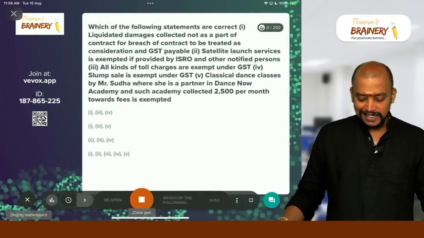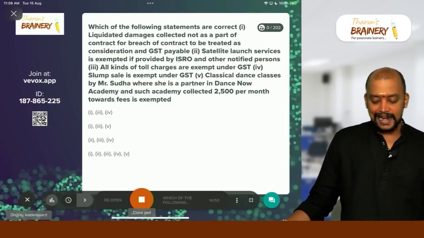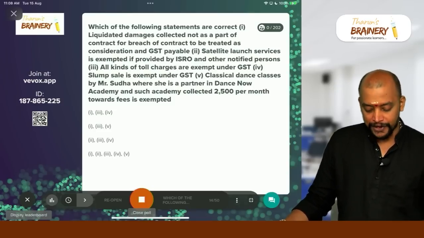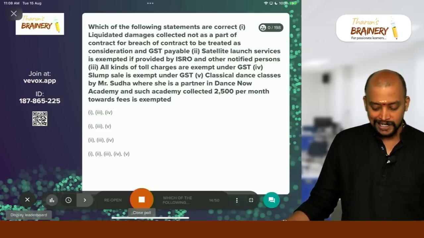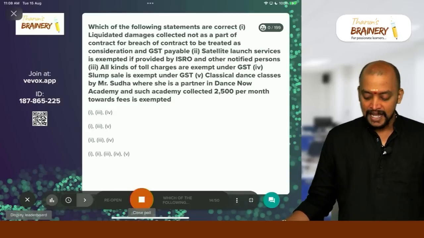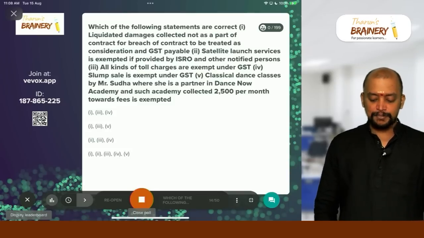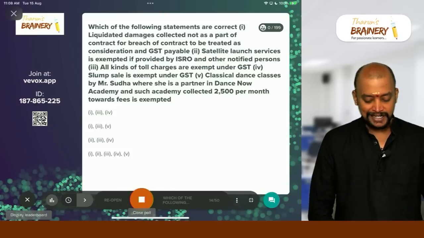Which of the following statements are correct? Liquidated damages collected not as a part of contract for breach of contract to be treated as consideration and GST payable. Satellite launch services is exempt if provided by ISRO and other notified persons.